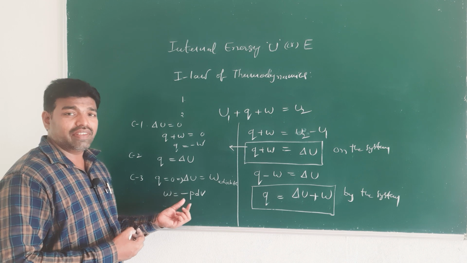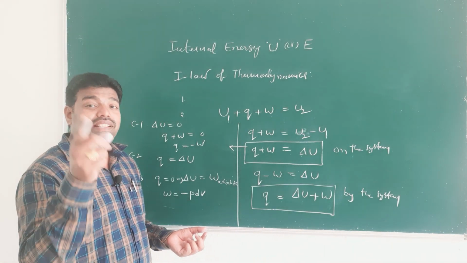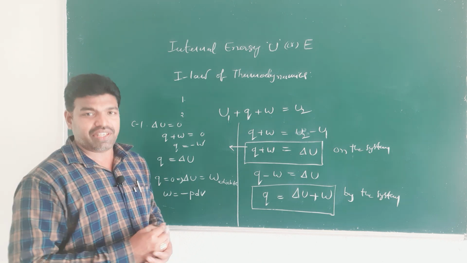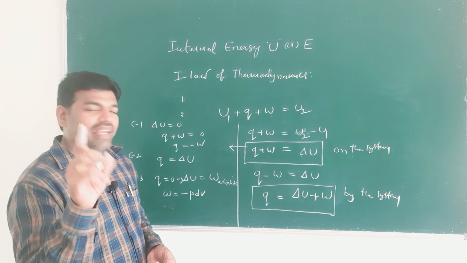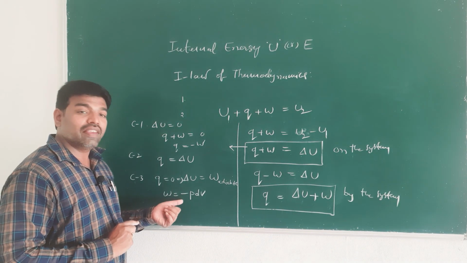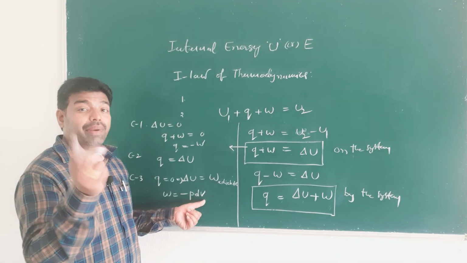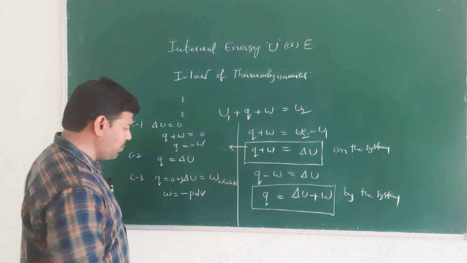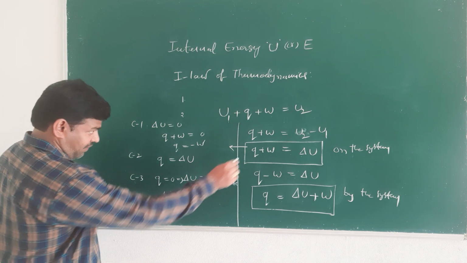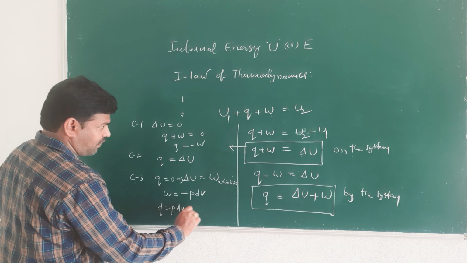That is work done by the system, then W can take the form minus PdV. This is called mechanical work or pressure volume work. So the first law can take the form Q minus PdV is equal to delta U.